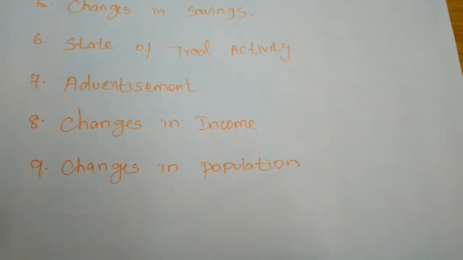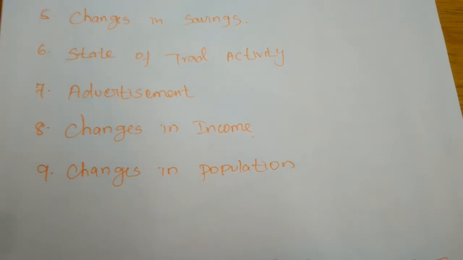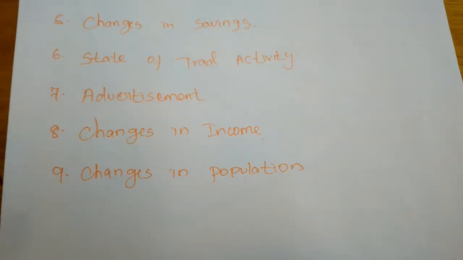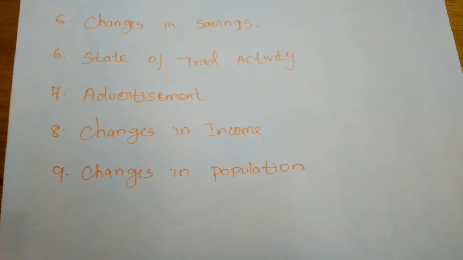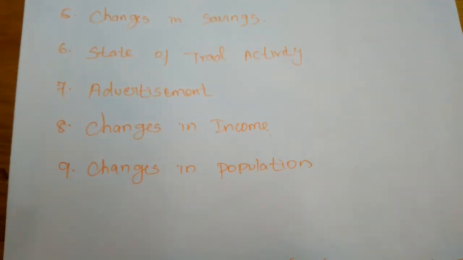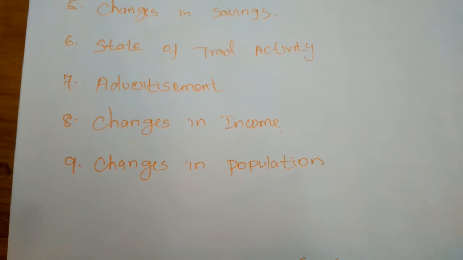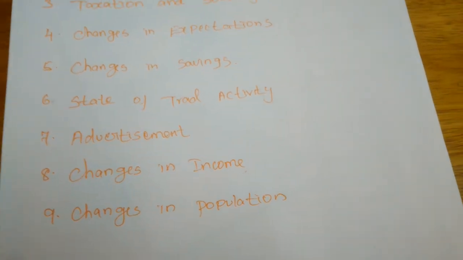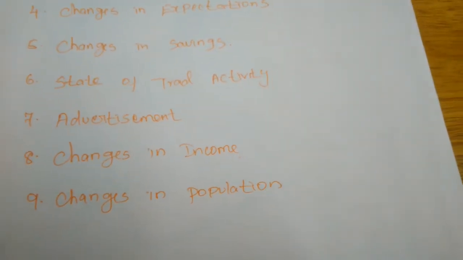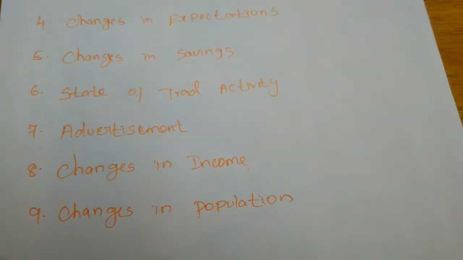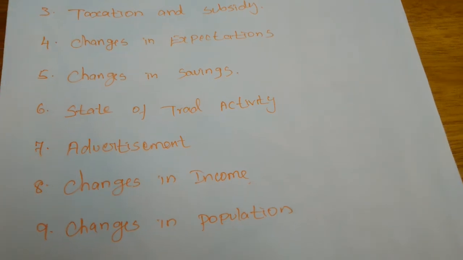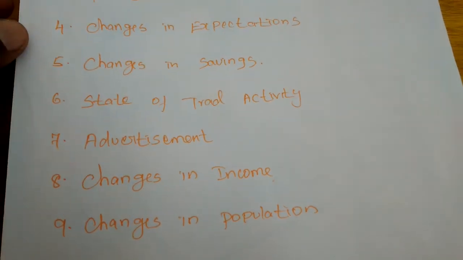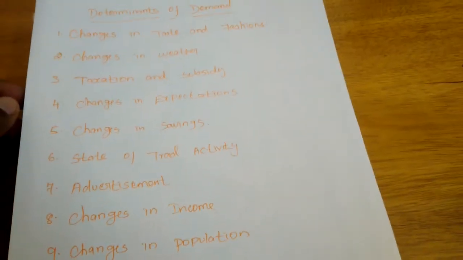Next, changes in population. Normally, whenever the population is increased, the government must increase the amount of commodities for the purpose of serving the increased population. The increased population will consume a greater amount of commodities, so the government or the entrepreneur must increase the supply. The demand for a commodity will be increased whenever the population has increased. Otherwise, if the population decreased, there is no need to produce more commodities, right? So the 9 points we have already studied.